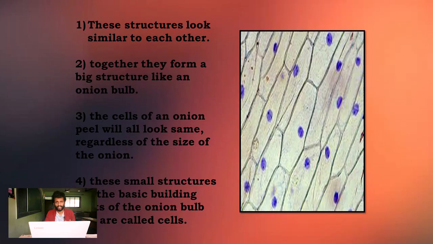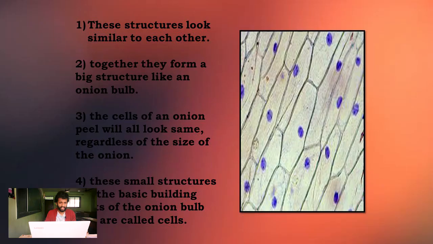These structures look similar to each other. That means every cell in the onion looks similar to each other. Together they form a big structure like an onion bulb. So the entire onion is formed with the help of millions of tiny cells like this.